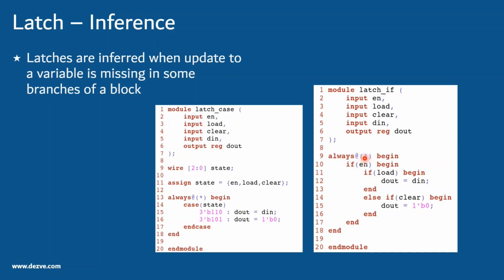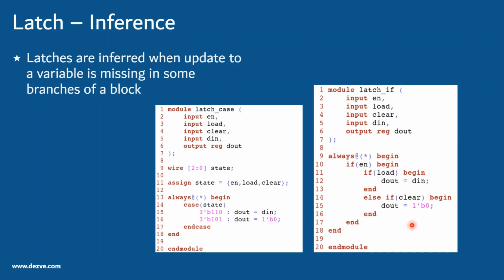When you use always_latch, it means I intended to infer a latch and I got a latch, so that's fine. SystemVerilog has constructs that allow tools to enforce that intention. But if you're using Verilog, there is no way for the tool to know whether you're trying to infer a latch. So whenever you use always @(*) and the tool infers a latch, it will flag a warning saying it has inferred a latch, but you must review whether it was intended or not. Now why is this behavior a latch here?